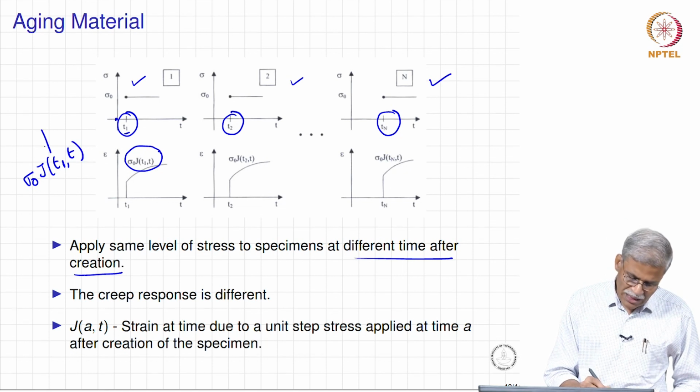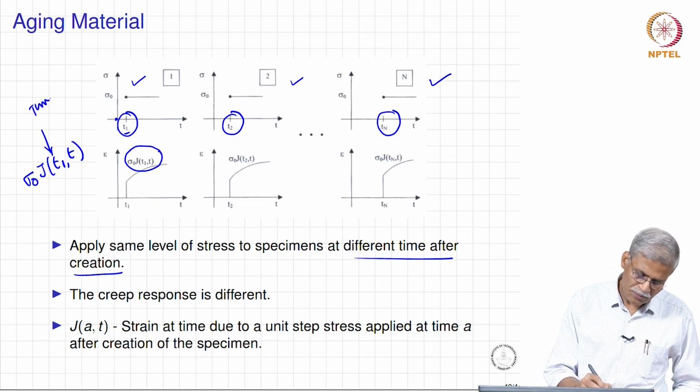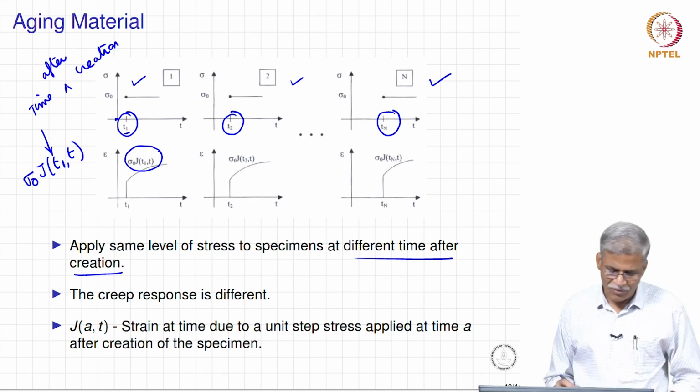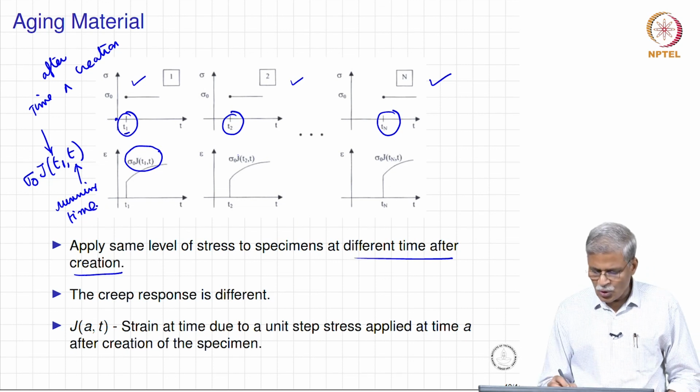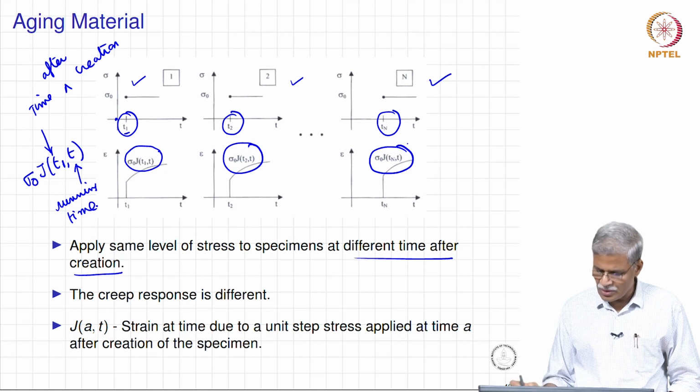Now, this is the time after creation, and this T is the running time. So, you are going to see another response function here and another response function here.